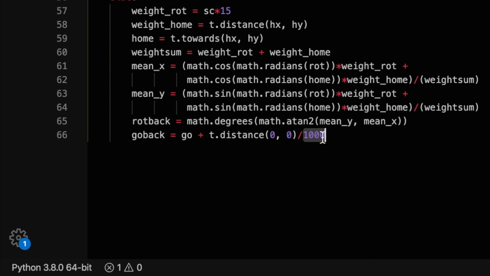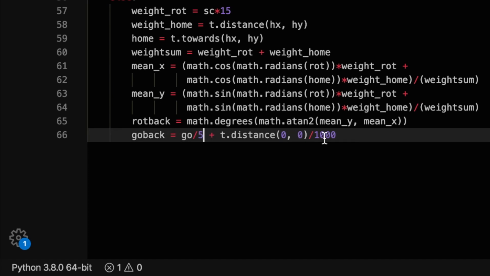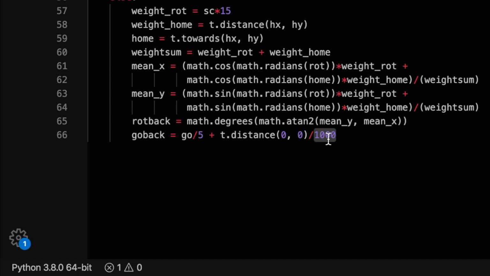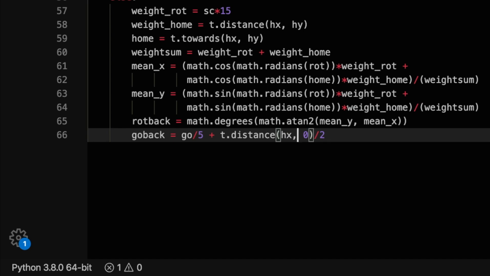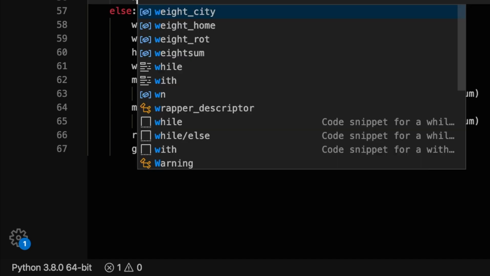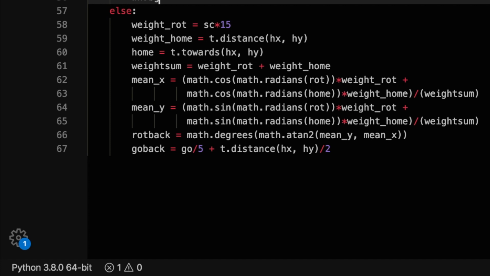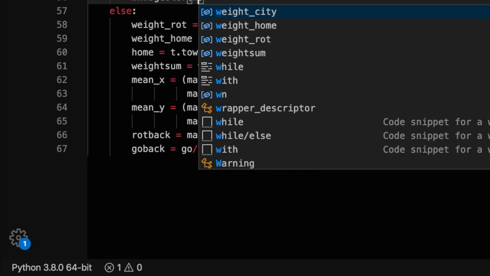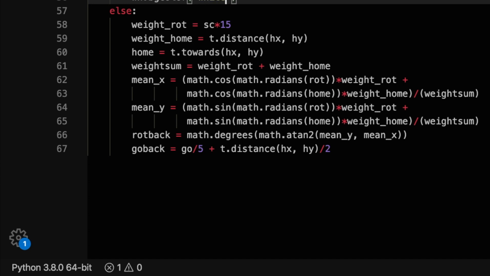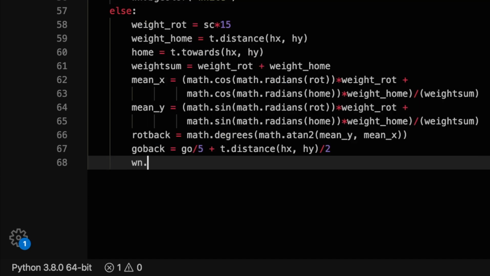We'll do the exact same thing with the night condition, but with different weights, one of which is determined by a different distance, not to the origin but to the turtle's home. Because at night we want them to go to their homes and spread it to their family, as it would be the case in a realistic scenario. With the previous logic, night should look dark, so we will make the window background color gray. If it were black, the susceptible turtles wouldn't be distinguishable because they're already black by default.